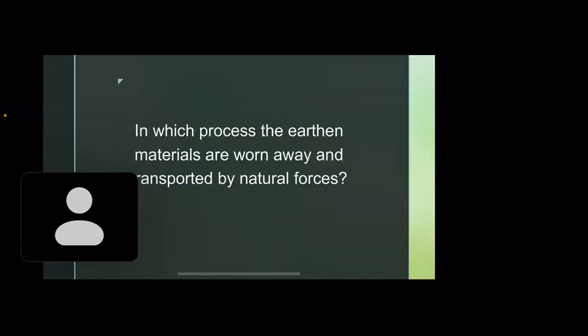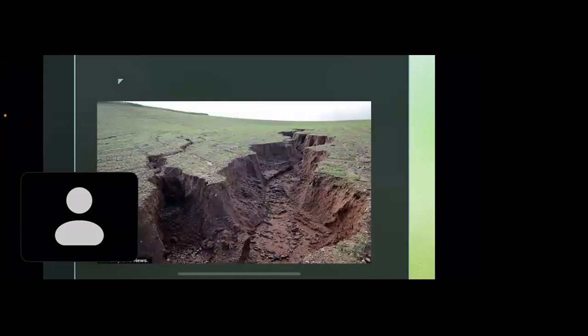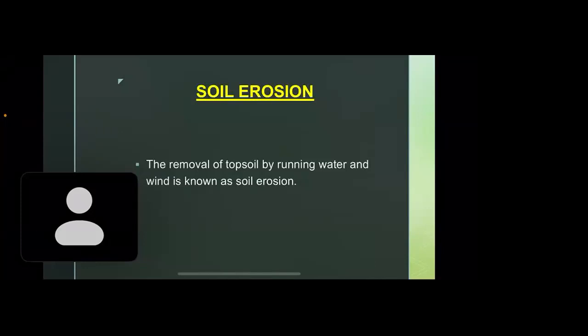Okay, so answer this question. In which process are the earthen materials worn away and transported by natural forces? Soil erosion. Okay, very good, Shalini. So that is soil erosion. Let's study in detail. This is the picture, and this is how soil erosion looks. Clear?